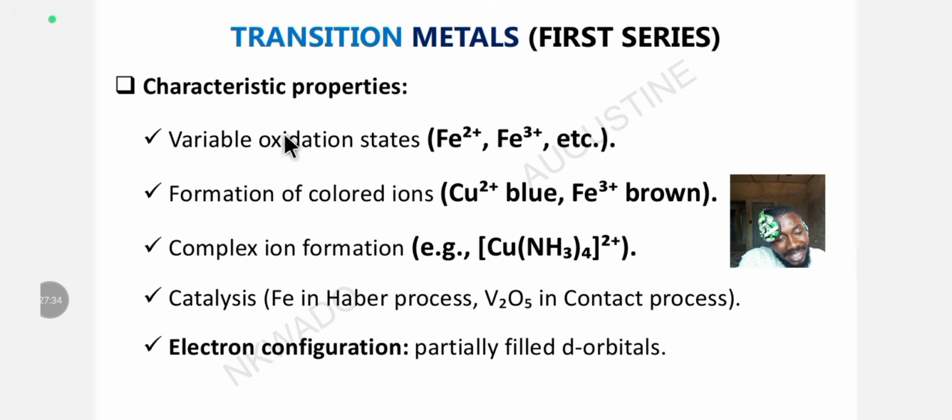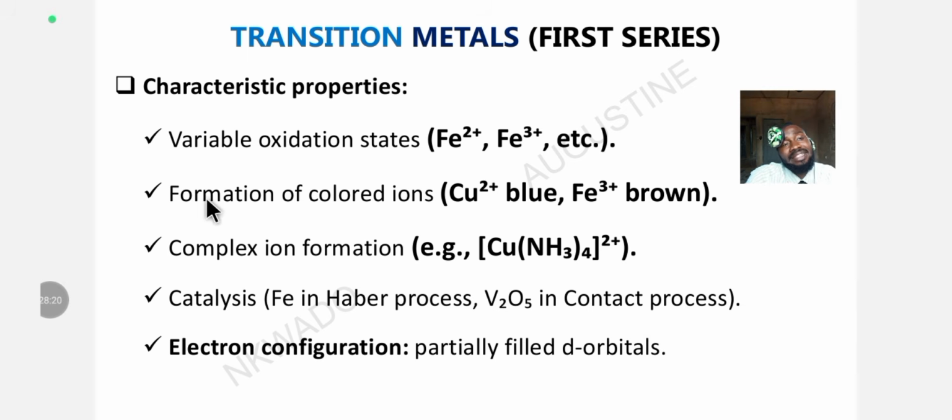So the characteristic properties of transition metals include variable oxidation states. They have many different oxidation states, for example, iron(II) ion, iron(III) ion, and so on. The second characteristic property is that they form colored ions. For example, you have copper(II) ion, which is blue, and iron(III) ion, which is brownish.